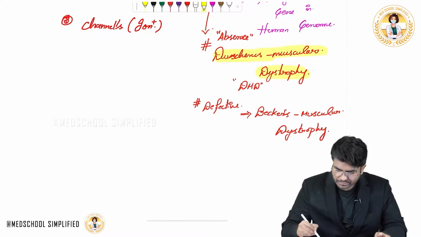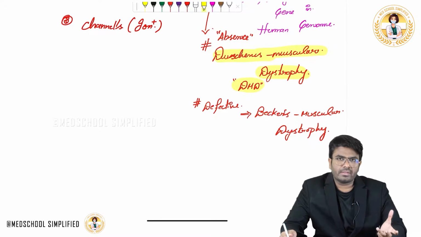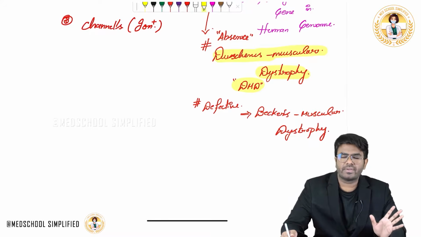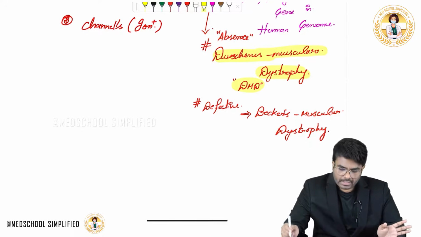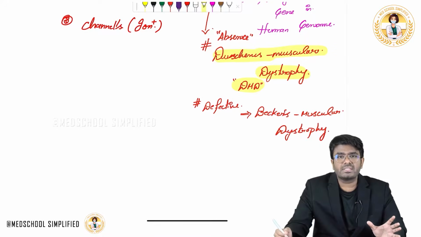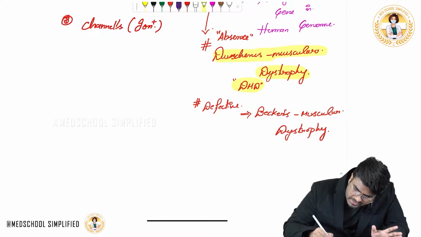In Duchenne's muscular dystrophy, imagine I am the person having Duchenne's muscular dystrophy, the dystrophin is not there. Which protein is defective? Dystrophin. Actually, I shouldn't say defective. It is absent. Now, when the dystrophin is absent, do you think the muscles are going to have proper strength? No, the muscles are not going to work normally. So, there is muscle weakness.